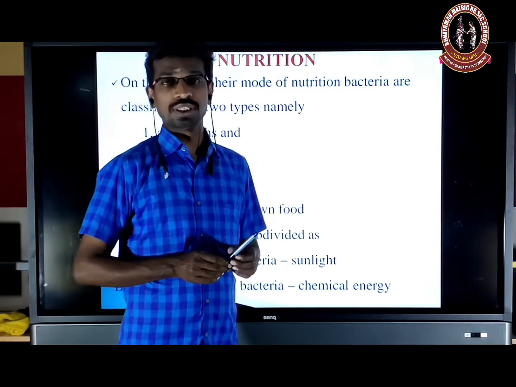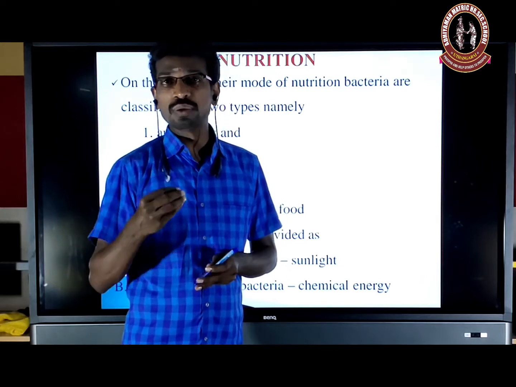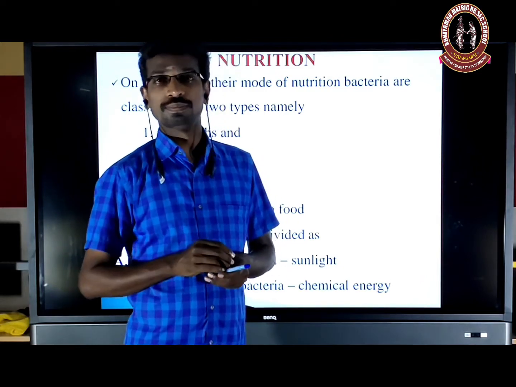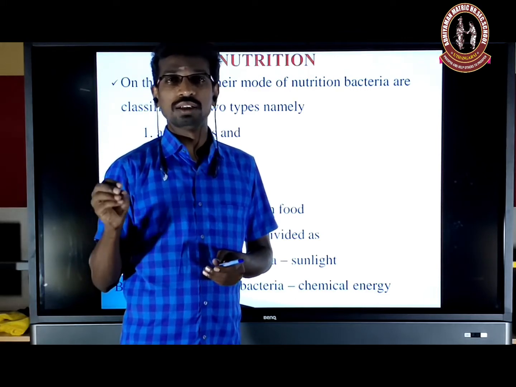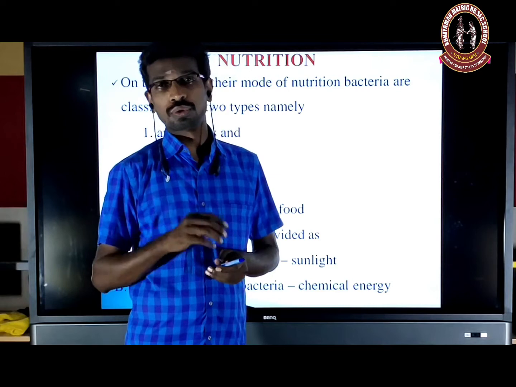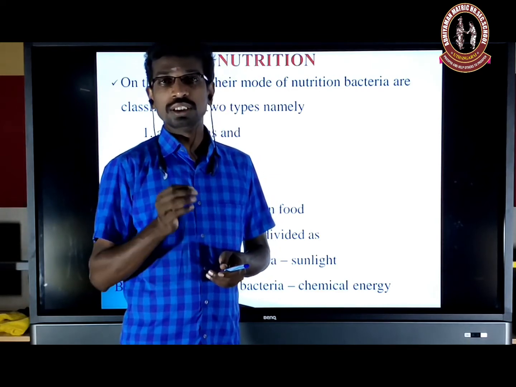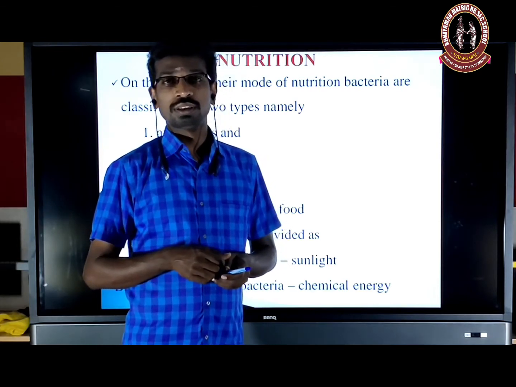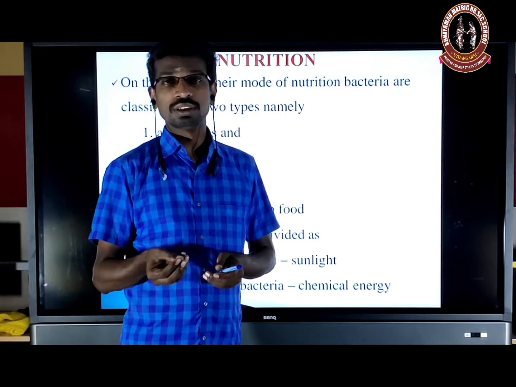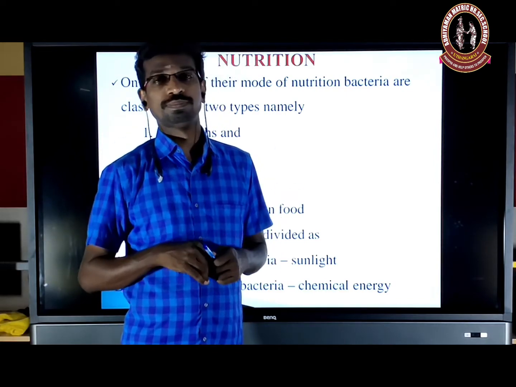That is mode of nutrition. How it prepares the food material, or how it gets the food material from other organisms. Based on that, it is broadly classified into two categories, that is autotroph and heterotroph. Autotroph means self mode of nutrition. Heterotroph means it depends on other organisms, either causing disease or symbiotically associated with other organisms, and gets the food material.